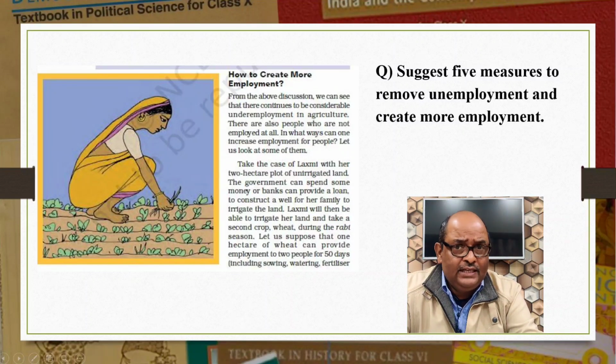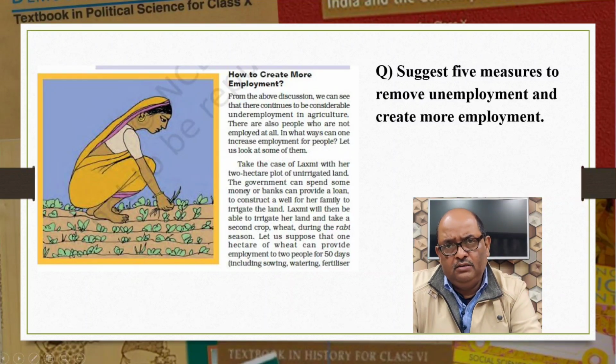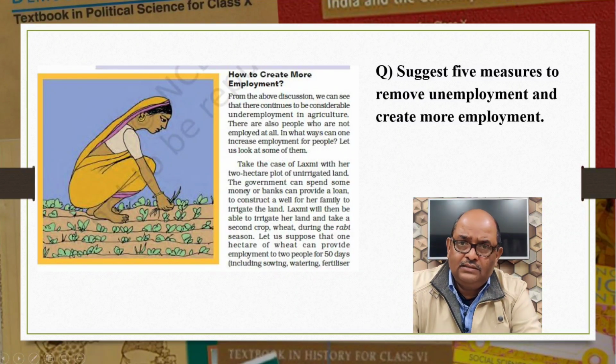Besides facilities for irrigation, a small farmer also needs other inputs. But being poor, they cannot afford these. So if they are provided credit at a reasonable rate of interest, they can buy seeds, fertilizers, agricultural equipment, pump sets, etc. in time and cultivate their land. Another way is to identify, promote and locate industries and services in semi-rural areas where a large number of people may be employed. For example, setting up a dal mill, opening a cold storage, starting or promoting honey collection, etc.